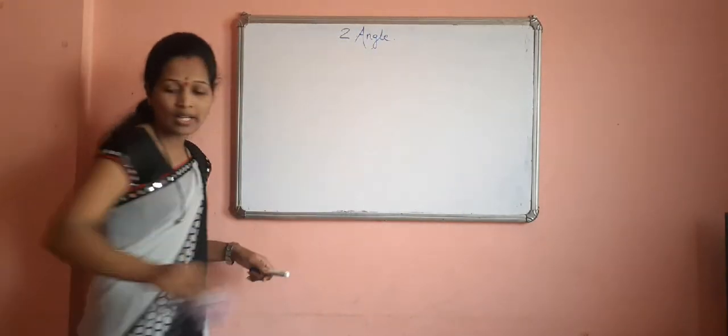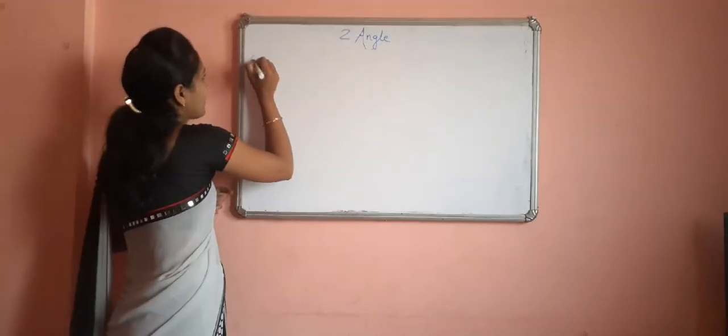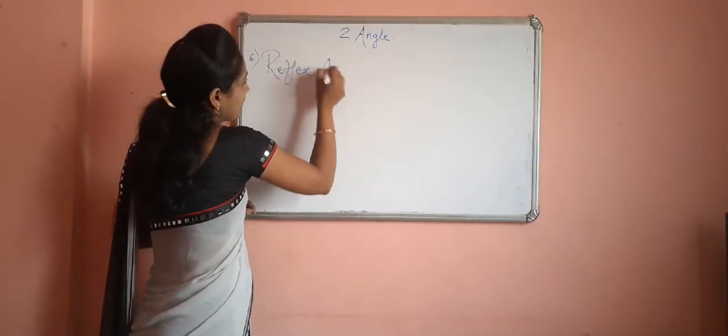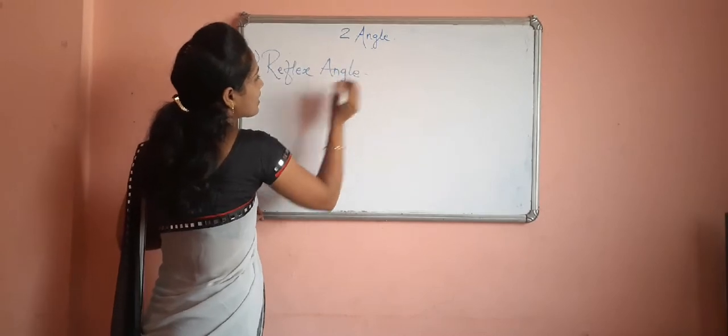reflex angle. Okay. What is the meaning of reflex angle? Sixth one, reflex angle. It means at the end we have to complete the circle.